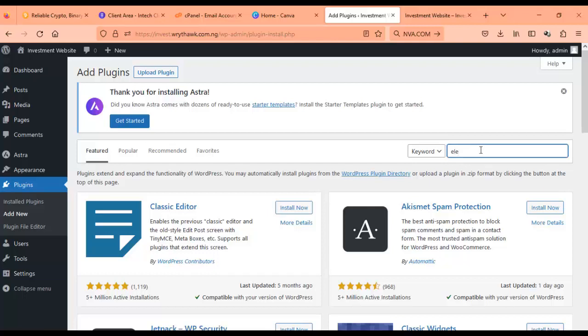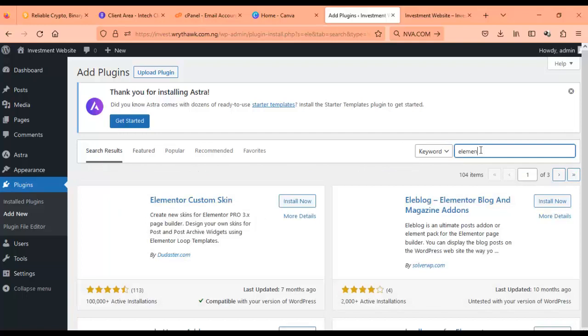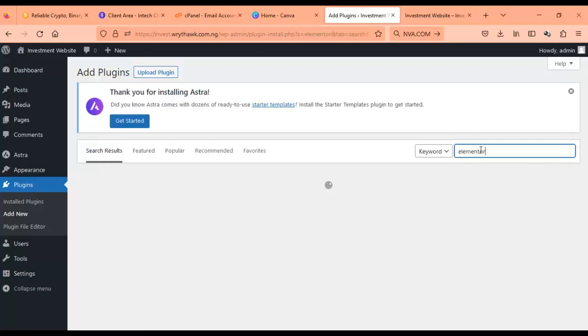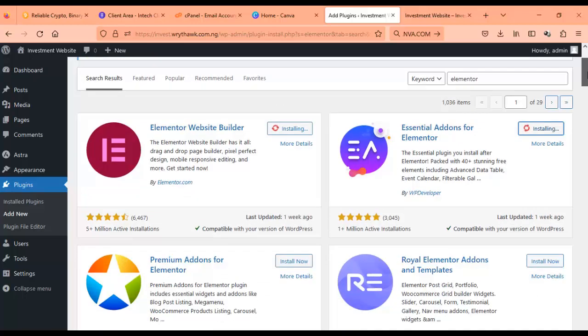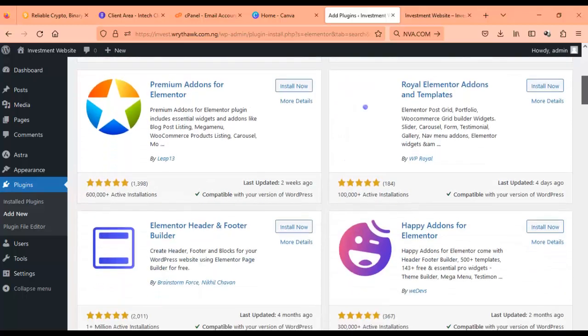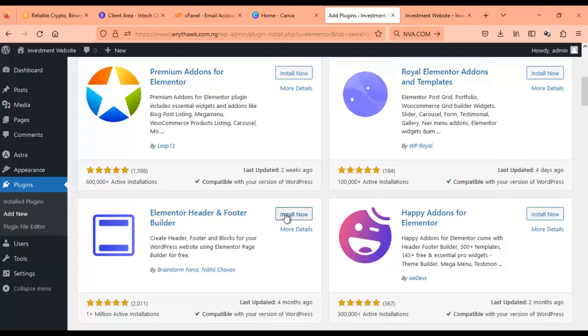Elementor. Okay, so we're going to be using Elementor to edit. Now Astra is compatible with Elementor, so you can use Elementor to actually edit the Astra theme. So we're going to install Elementor website builder. You're also going to install Elementor essential add-ons for Elementor. You're gonna be needing that, and then you're also going to be needing Elementor header and footer builder. Okay, right here, look at it. So you also install these ones.